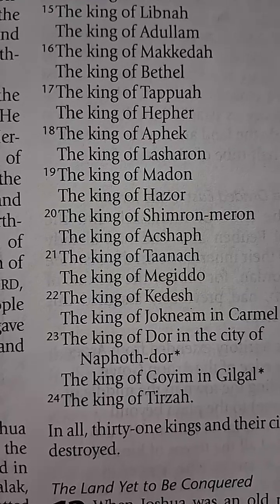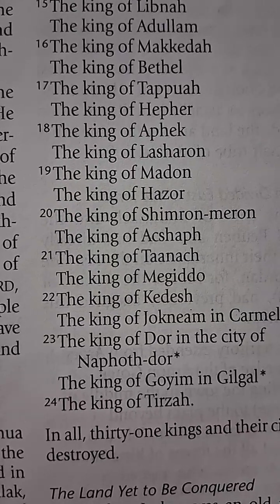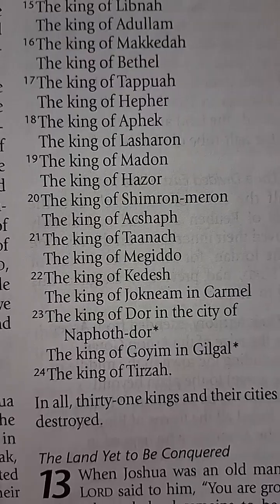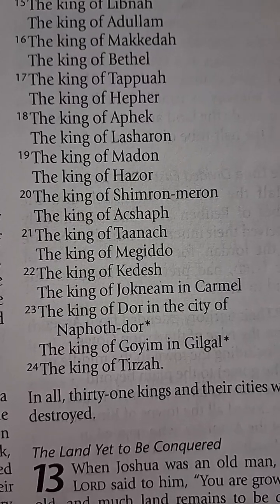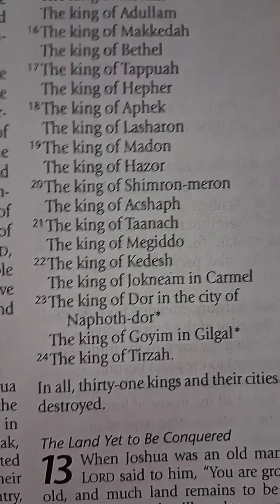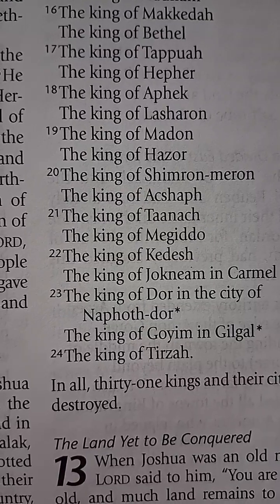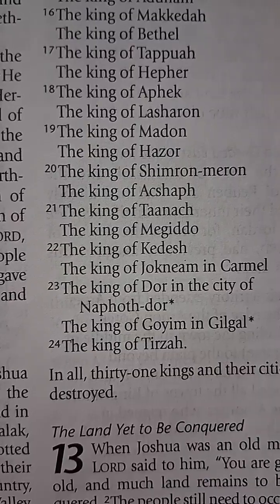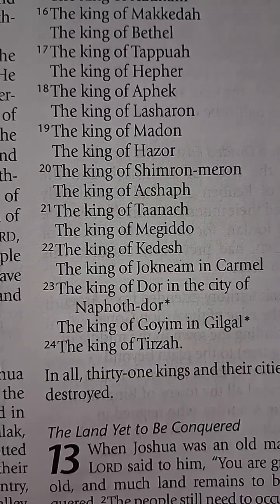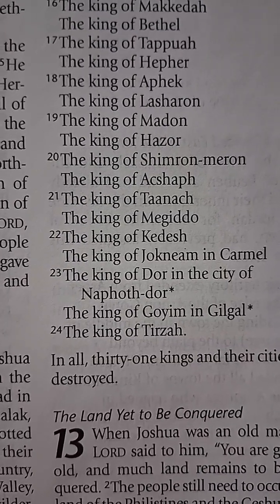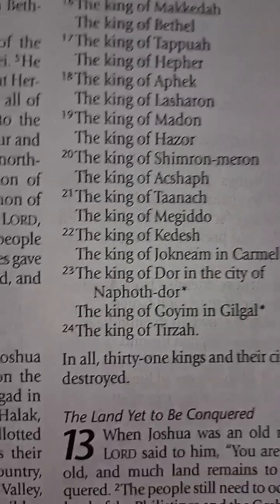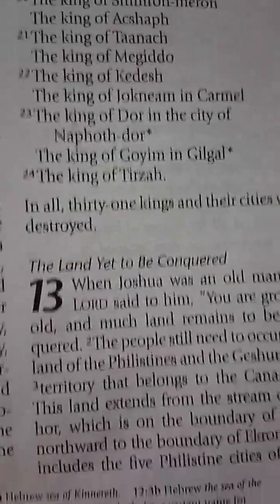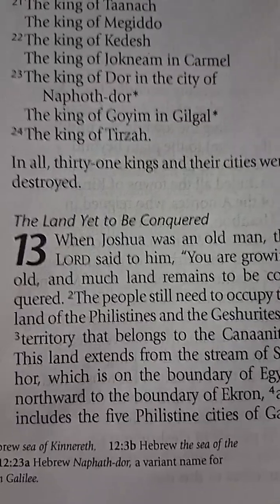of Taanach, the king of Megiddo, the king of Kedesh, the king of Jokneam in Carmel, the king of Dor in the city of Naphath Dor, the king of Goyim in Gilgal, and the king of Tirzah. And again, I apologize if I butchered all those names. In all, 31 kings and their cities were destroyed.